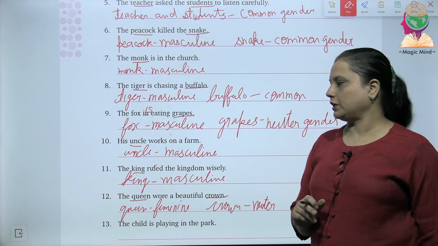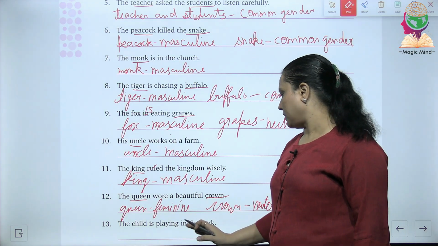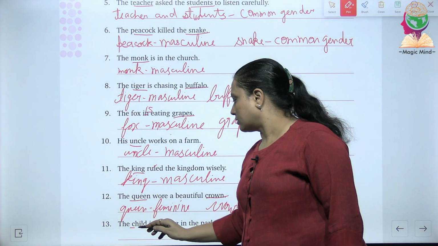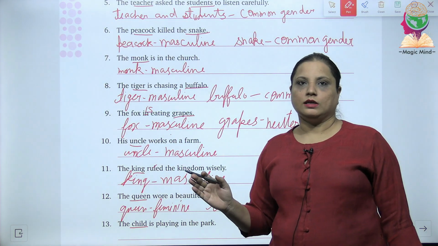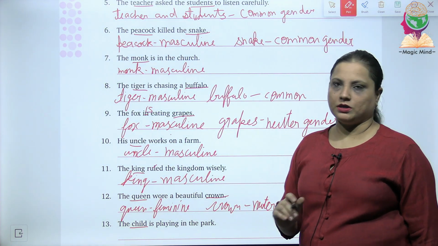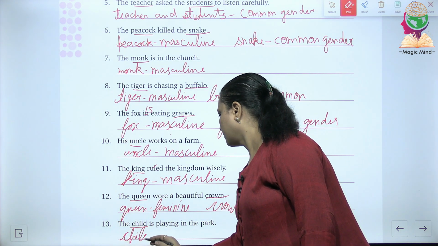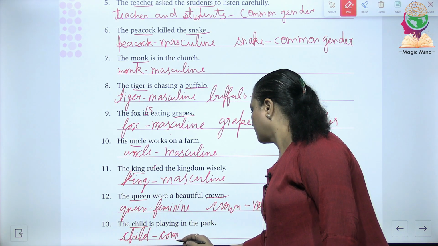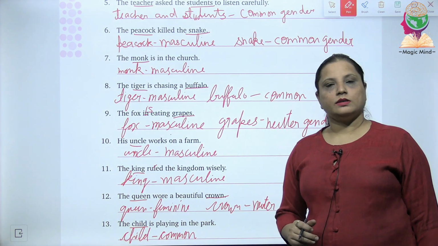It's a non-living thing. Then the 13th statement is the child is playing in the park. Now this is actually child is a common gender. Child can be used for both male and female. Now let's move to the next question.